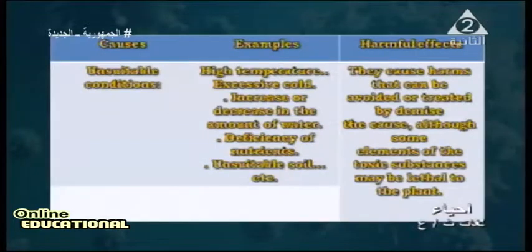The second type of cause for the plant: unsuitable conditions. What are the unsuitable conditions? Unsuitable conditions for the plant like high temperature, excessive cold, increase or decrease in the amount of water. An increase or decrease in the amount of water leads to damage of the plant.